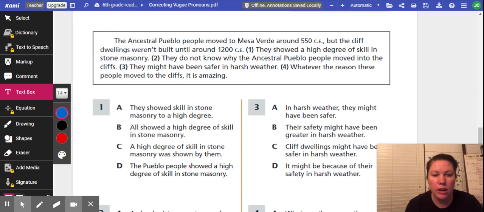So you're going to look here for the vague or unclear pronoun. They showed a high degree of skill in stone masonry. So it's probably going to have to do something with they here because they is the pronoun and it can be unclear who showed a high degree of skill in stonemasonry. Okay.